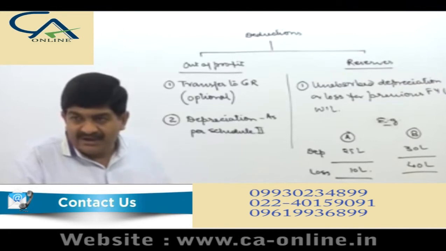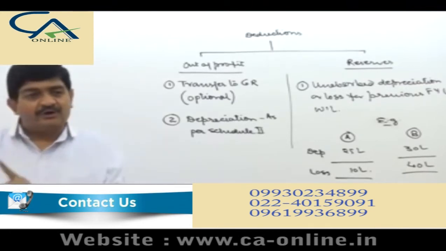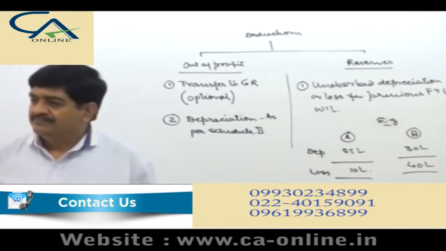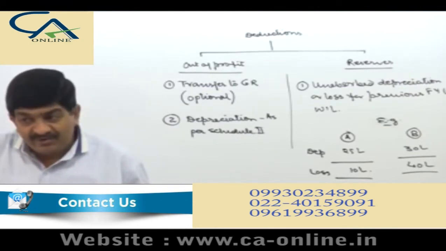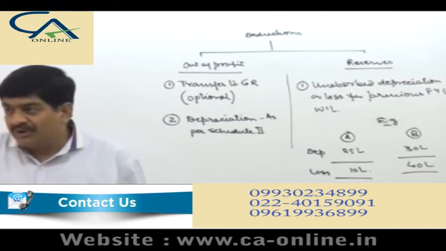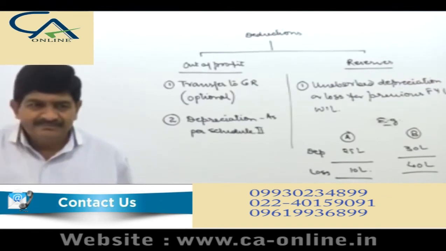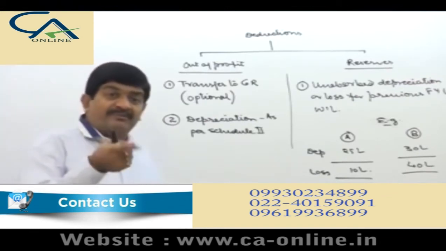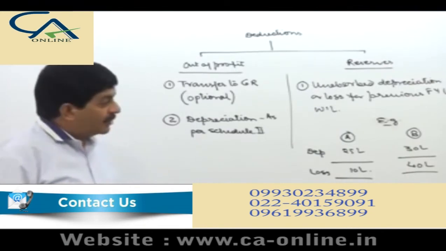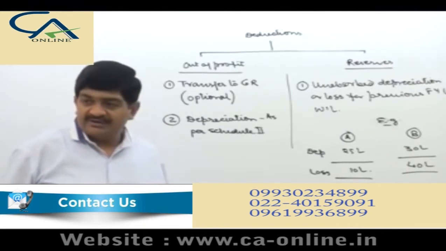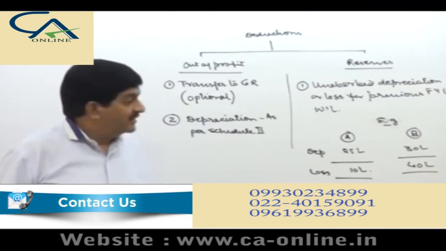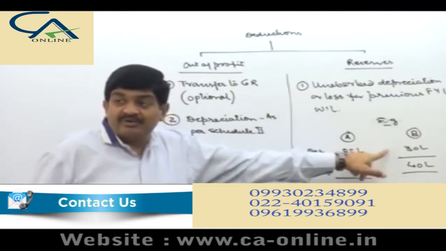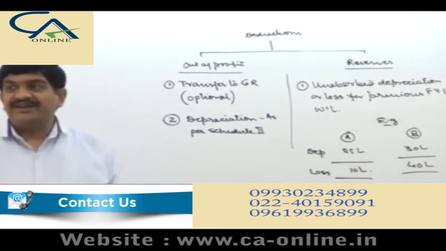Right? And the Companies Act doesn't provide deduction for the loss incurred. The Companies Act is providing deduction for depreciation. So for which amount should deduction be given? Unabsorbed depreciation. How much amount is unabsorbed depreciation in situation B? The entire 30 lakhs.